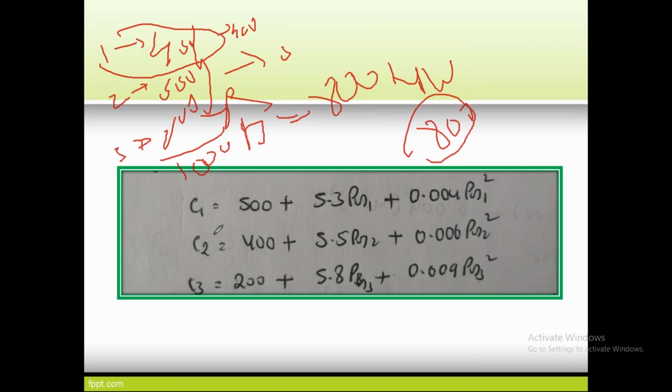So in this type of problems, we have to find the generating power of plant unit 1, unit 2, unit 3. After finding this, you have to find the total cost. There is an initial cost before scheduling, and after scheduling we have to compare that. If any deviation occurs, the cost after scheduling should be less than the initial cost, then only the operation is economical, right? So that is about optimal operation of thermal power plants.